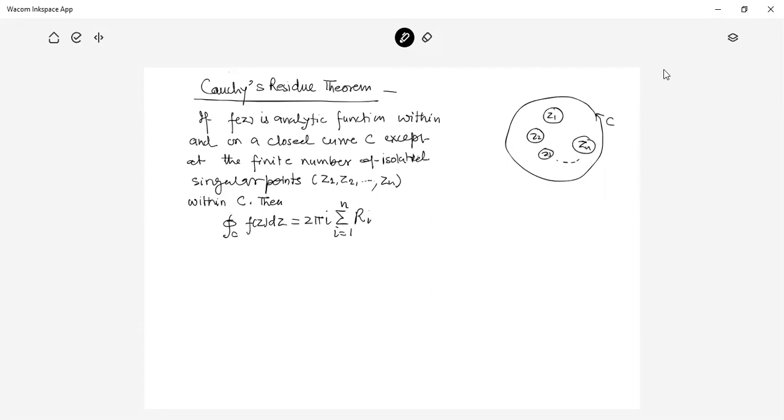These are the contours C1, C2, C3 and Cn. This is Cn, and these are connected to the C contour, like this.